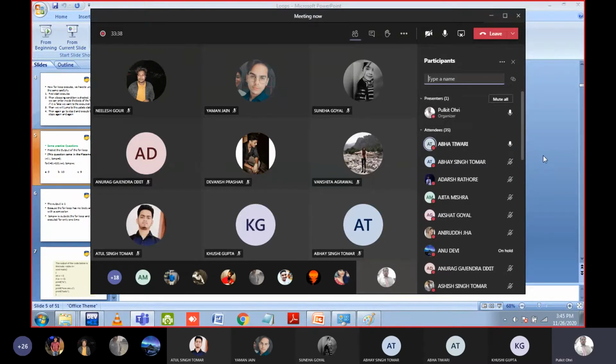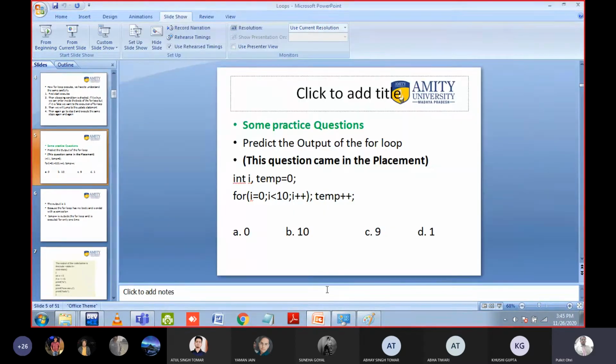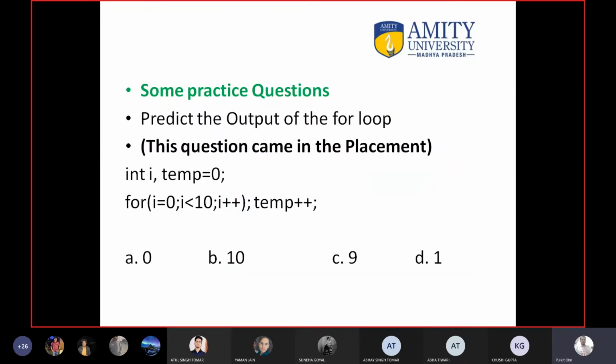I am asking the question from one student at a time, so no one else will answer. Abha, take your time. There is no hurry. Then tell me the answer. If Abha is not able to tell the correct answer, then I will pass the question to the next student. But no one will directly answer this question. Take your time, Abha. There is no hurry. Then tell me the answer.